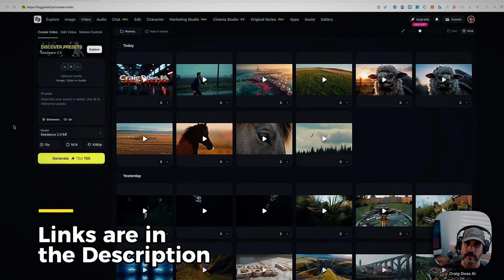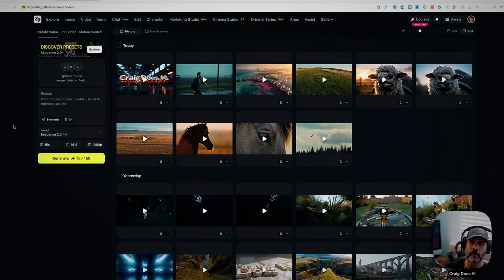Now, one of the coolest things, in my opinion, about having these AI tools to create images, music, video and all that kind of stuff is that I always look at this as a collaborative effort. It's working with you, not working so that it does everything for you. But with that being said, there are some things we can do now that we might have always thought about doing. For instance, any time I saw something flying in a movie, ever since I was a kid, I always thought that was cool. It kind of makes you feel like you're part of it. But being able to do that is really not possible until you utilize AI.